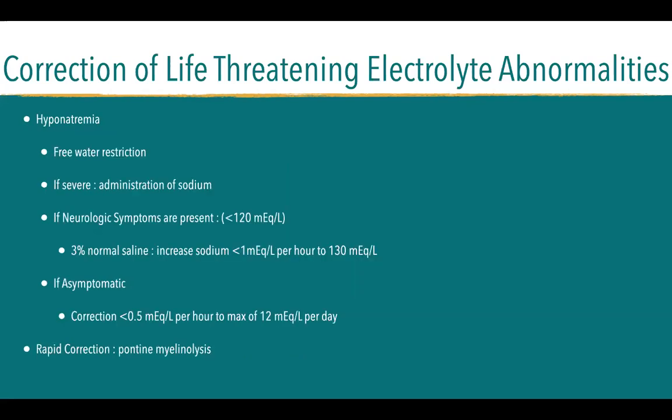For hyponatremia, we usually just restrict water intake of a patient. If severe, we also add sodium or just simply salt to the diet. And neurologic symptoms are usually present if already below 120 milliequivalents per liter, because it's 135 to 145 in normal. 3% normal saline solution should be given. Okay, but rapid correction again can lead to pontine myelinolysis.